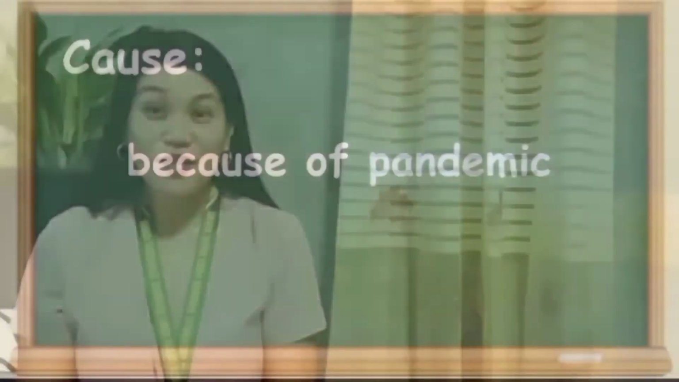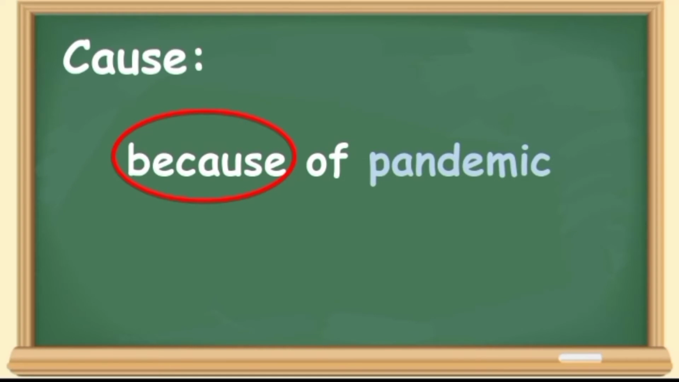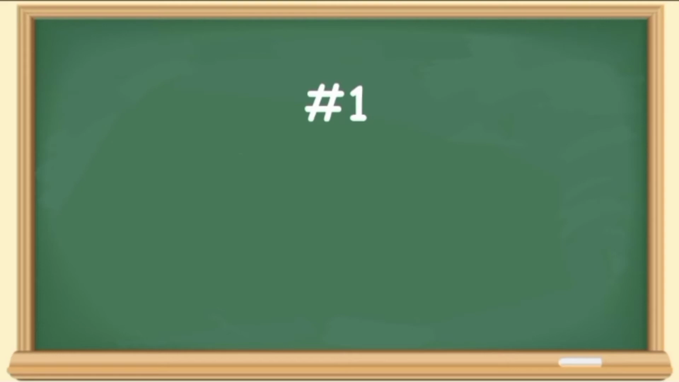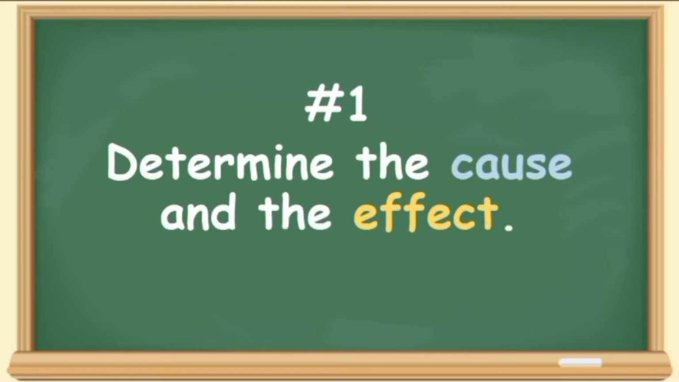There is a signal word or a clue word used in this sentence. And that is the word because. That word shows a sign of a cause. I think you are now ready to learn how to write paragraphs showing cause and effect. Now, in writing a cause and effect paragraph, there are steps that we need to follow. First, determine the cause and the effect. Ask, why did this happen? And what happened next?